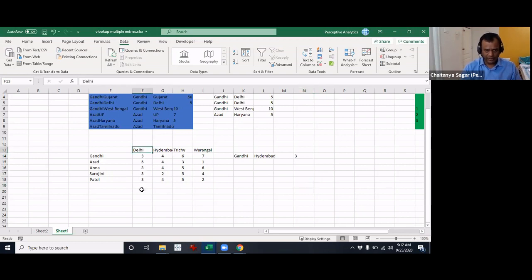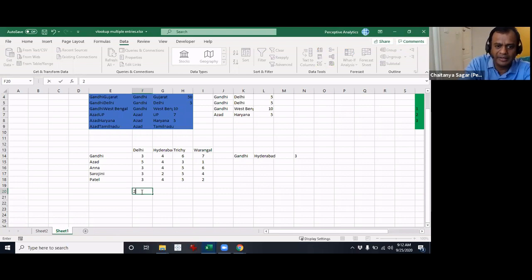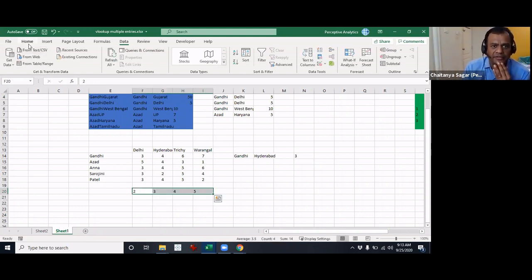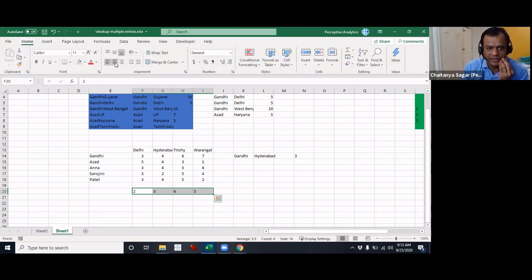For Delhi, I'm going to add this saying that this is column number 2, right? So I'm just going to place the number here and I'll tell you why. Okay, so we can actually do +1 over here, and then we are going to get this. Okay, so what this does is it basically gives you the capability to get the column numbers here. Okay, so 2, 3, 4, 5 for Delhi, Hyderabad, Trichy and Warangal.